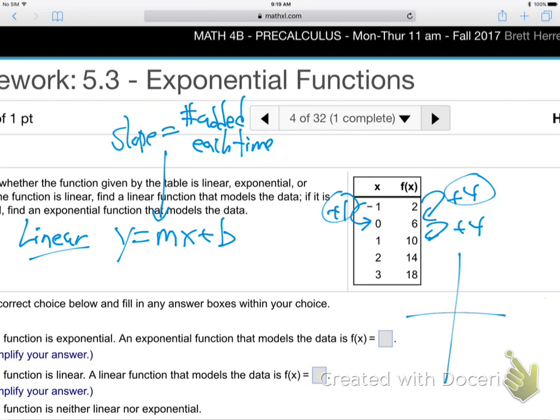If you graphed it, how about this? Maybe it'd help if I graphed it. What does this mean? This means that 0, 6: over 0, up 6. 1, 2, 3, 4, 5, 6. 0, 6. The next point, 1, 10. Over 1, up 10. Well, I'm getting out of space here. It would be up here. What did it do? Went up 1 over 4. You see that? No, that's backwards. Up 4 over 1. Went up 4 over 1, didn't it? So that's just a slope. That number being added every time is just a slope.